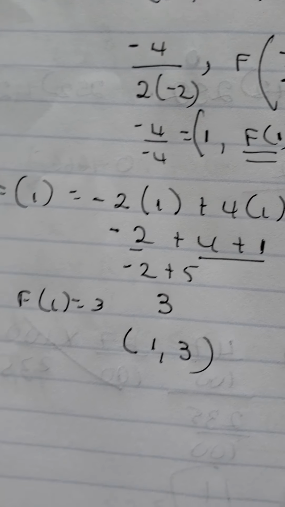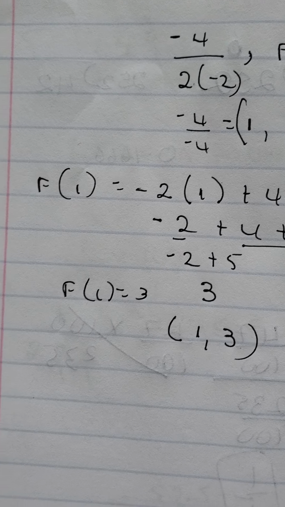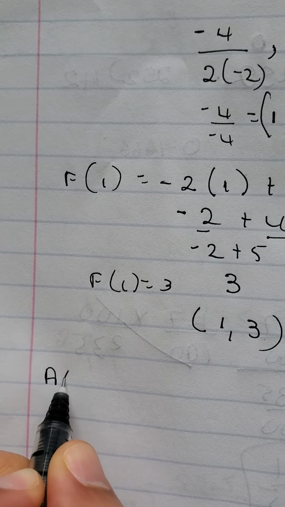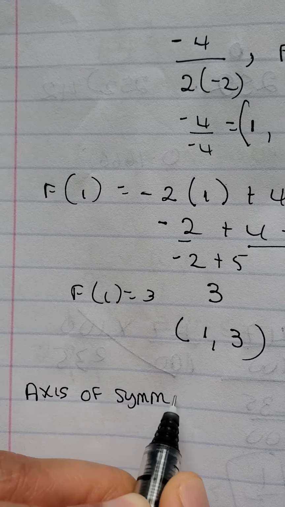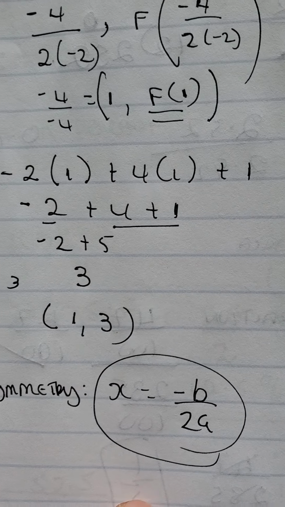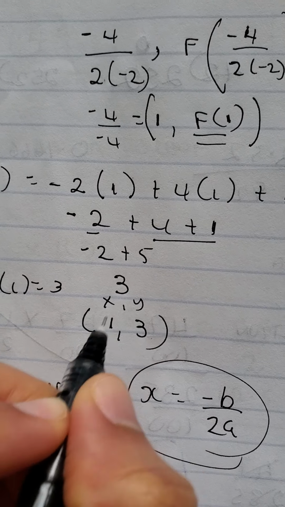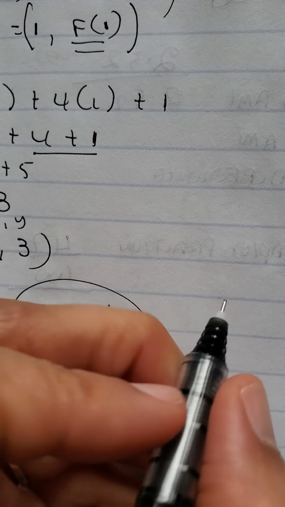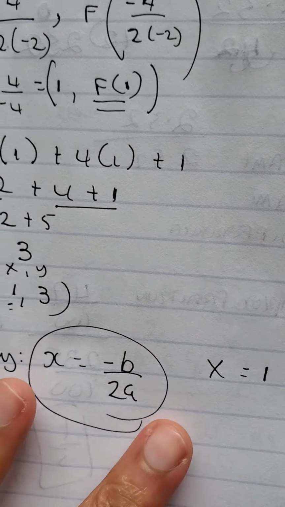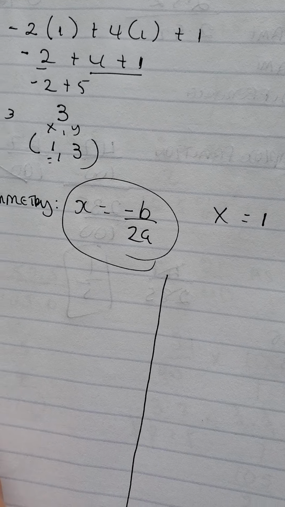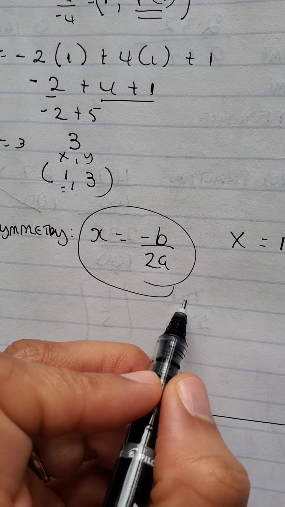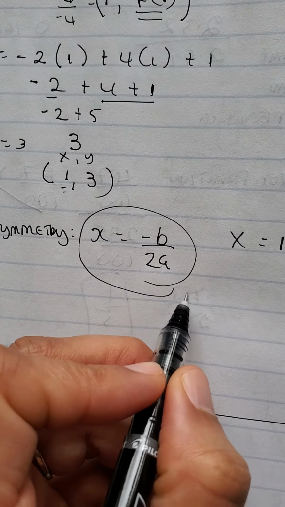And remember what we said our axis of symmetry is? We said that it's x equal to negative b over 2a, but we don't have to go through all that again. We already found our value of x right here. So my axis of symmetry is x equal to 1. Now if I was to sketch my parabola, it's not really done here. I'm just giving you a start to sketching it.